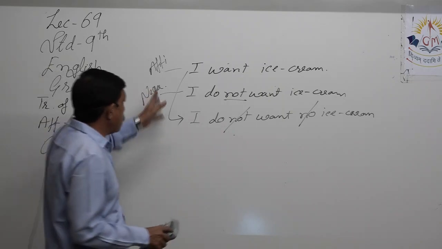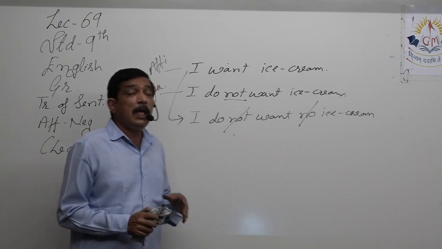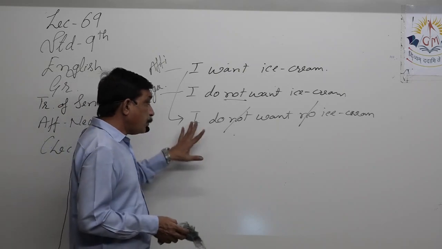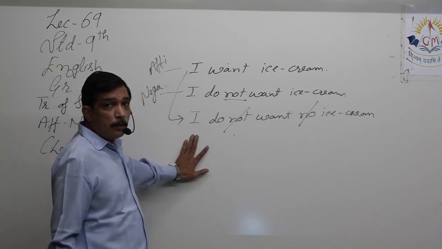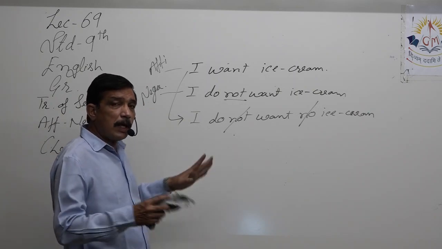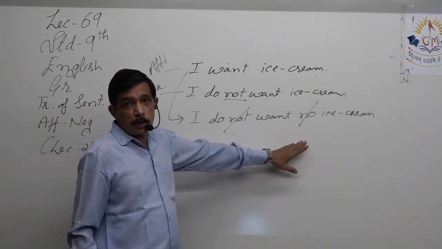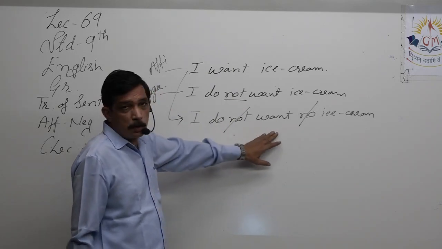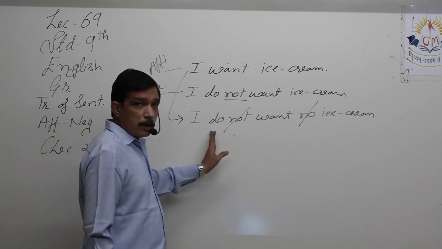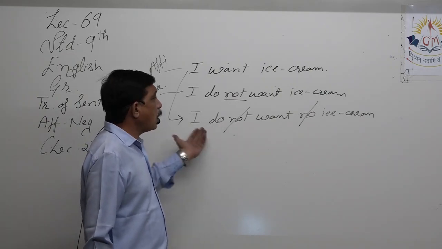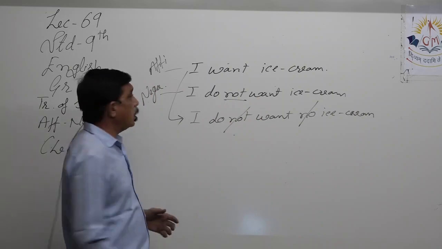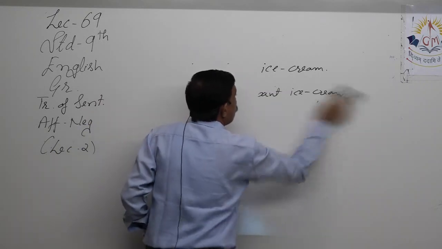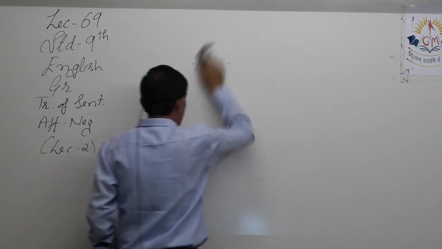Yes, because this will be quite helpful to you later on when you want to see how two negatives become positive, right? So if this sentence is given and you are asked to make this affirmative, you simply have to strike off the two negatives. Do is then not needed over here because want is also in present tense. So do is not required over here, so you remove do also. I want ice cream. If you write that, then you get 1 mark, right? Because you have correctly transformed the sentence from negative to affirmative.